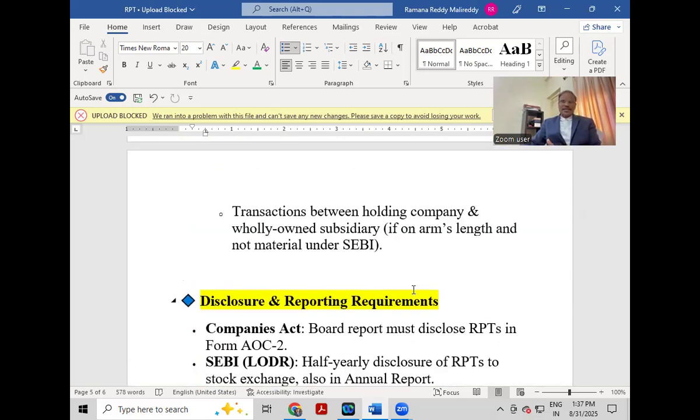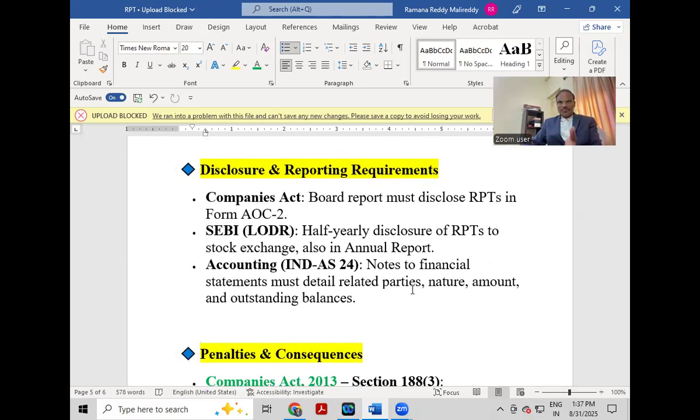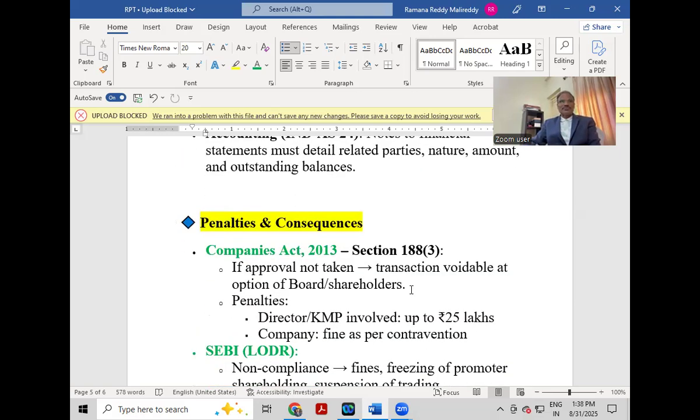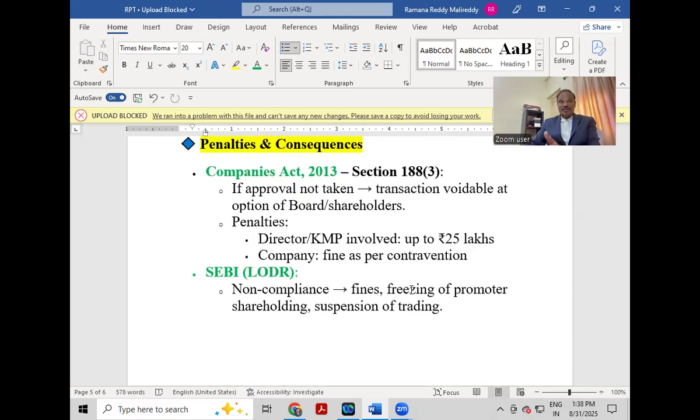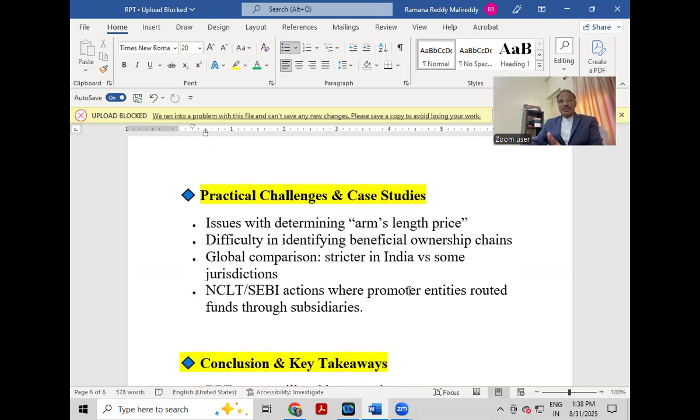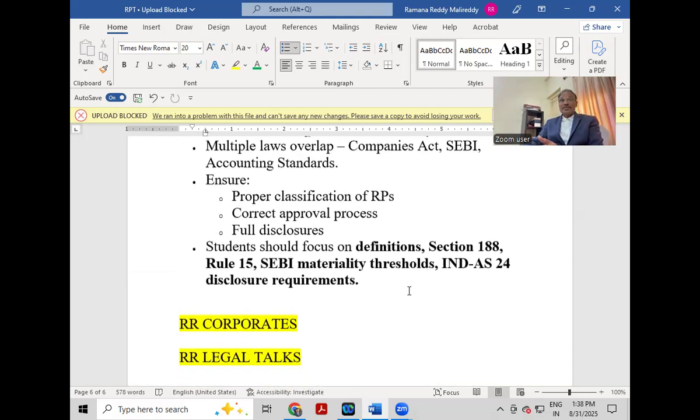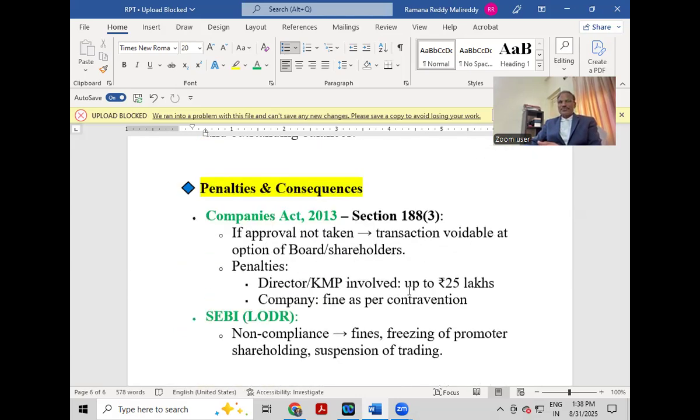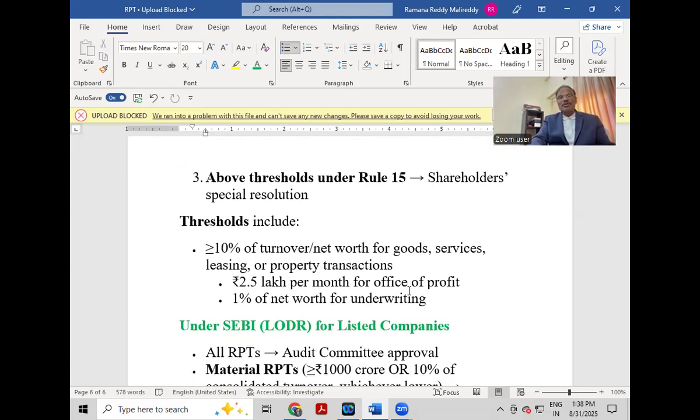Those we will discuss, and we'll also discuss disclosures and reporting requirements under the Companies Act, under LODR, and under IND-AS 24. We also discuss penalties and consequences under the Companies Act 2013 and SEBI LODR. We also discuss practical challenges with case studies, and we also discuss takeaways. Yes, we will come one by one.